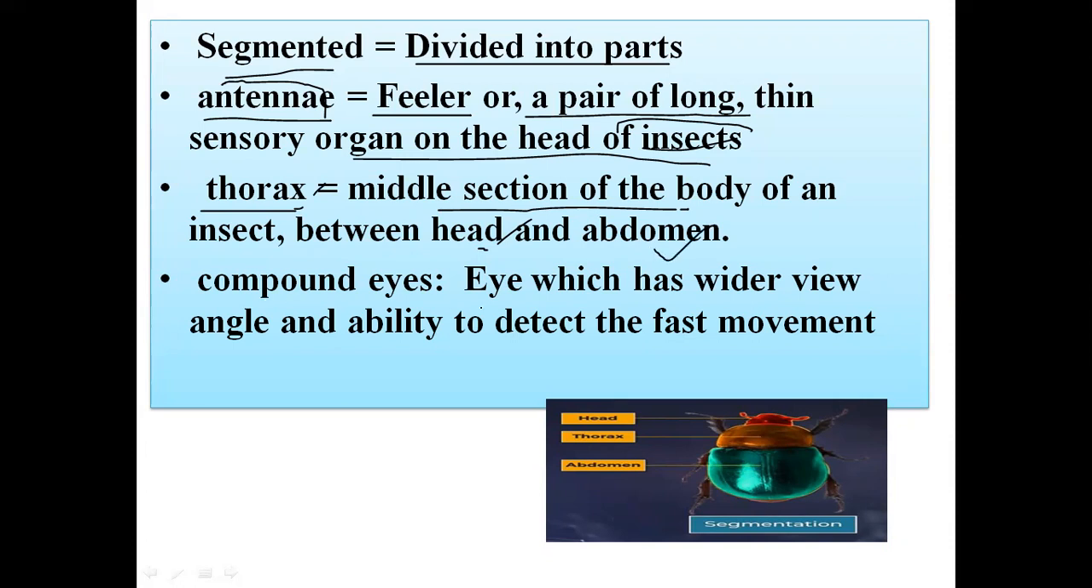Compound eyes. Compound eyes means eyes which have a wider view angle and the ability to detect fast movement. That type of eye is known as compound eyes. And you can see the different body parts of an insect: head, thorax, and abdomen.